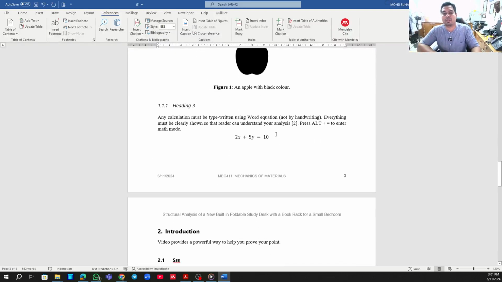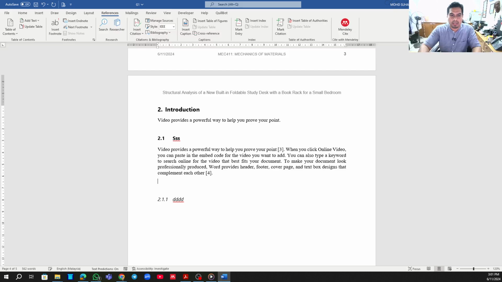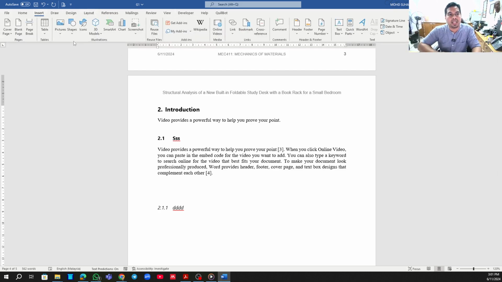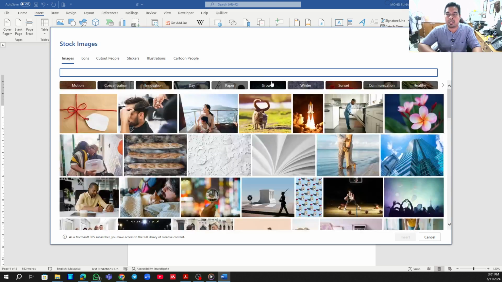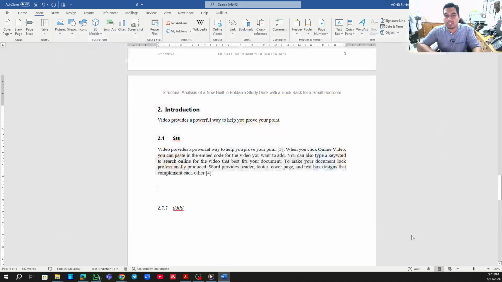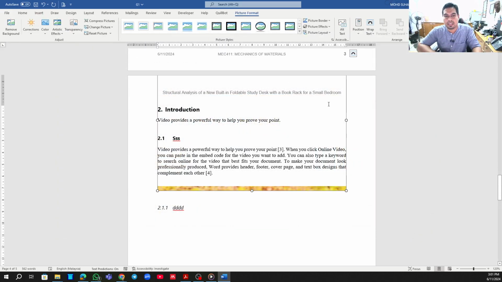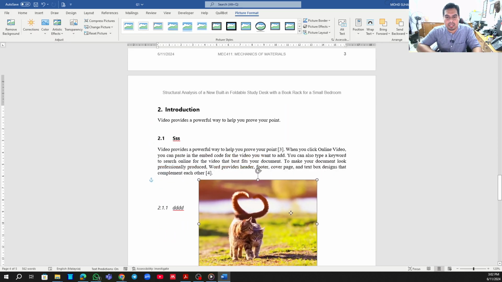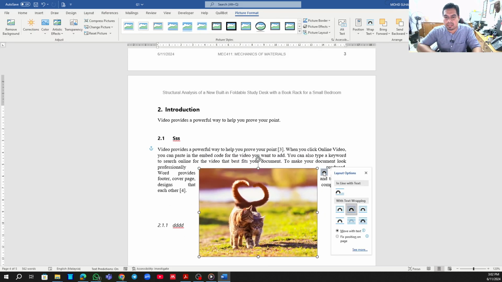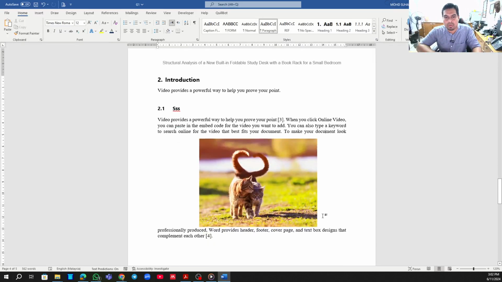Let's say if you find out a new figure, for example here, if you find any new figure, let's say for example I insert the picture from the stock image, or whatever image you already drew. For example, this one, I insert it here. Okay, just take it. But this is something really huge. So, what else? Okay, let's say you have that kind of photo.